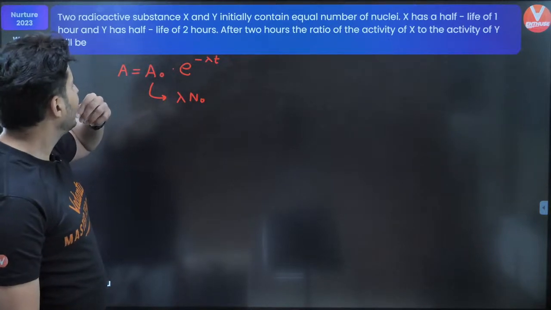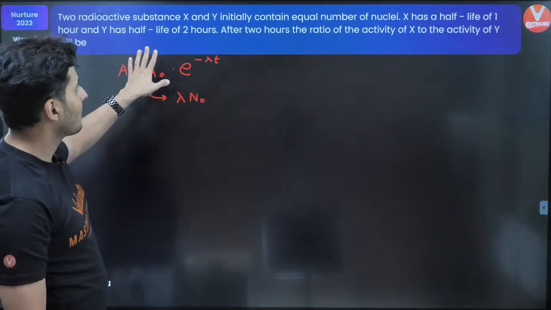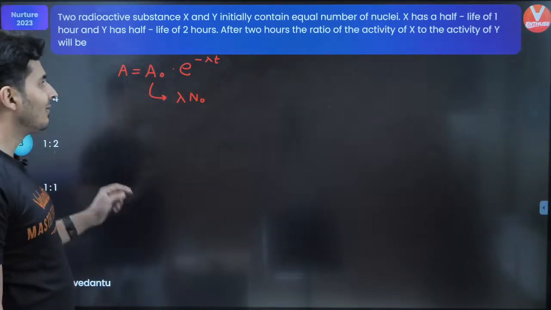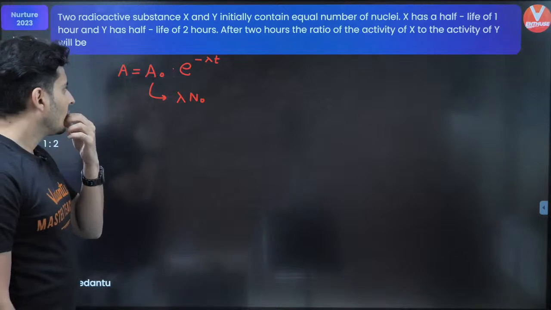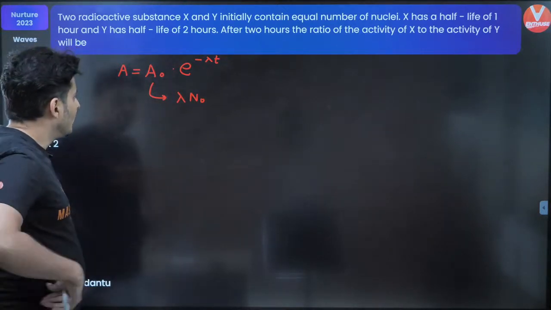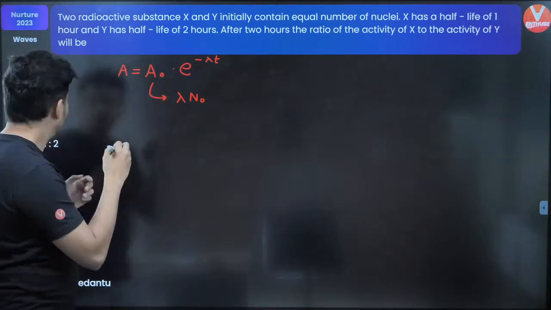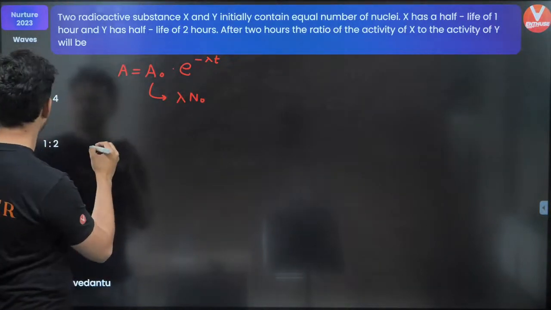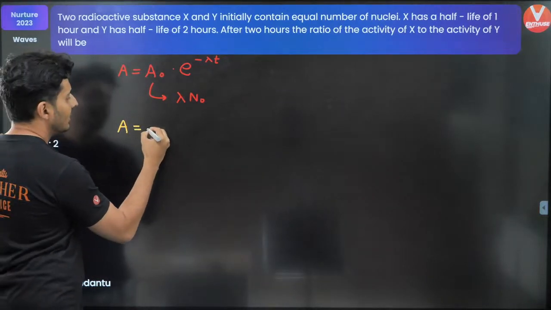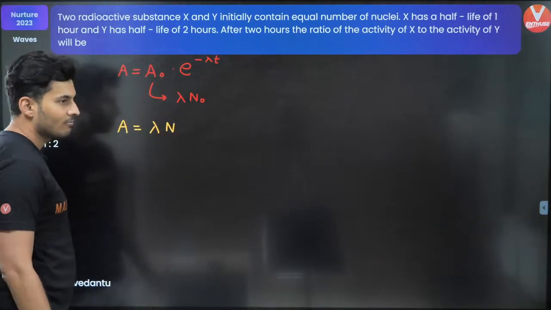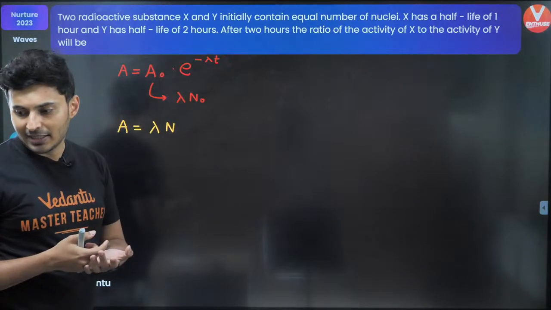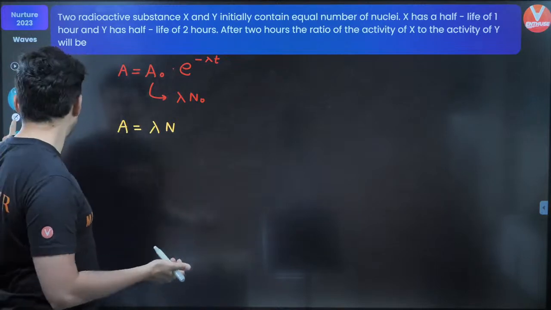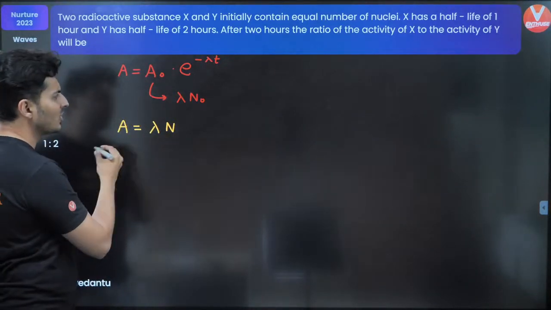Now, according to this question, after 2 hours, the ratio of the activity of X to the activity of Y. What we will do, instead of finding the activity ratio, because think about it, I'll just show it to you over here. Activity is nothing but lambda into N. I can also find the ratio of N, and then I can solve it. It's up to you. There are multiple ways of doing it.